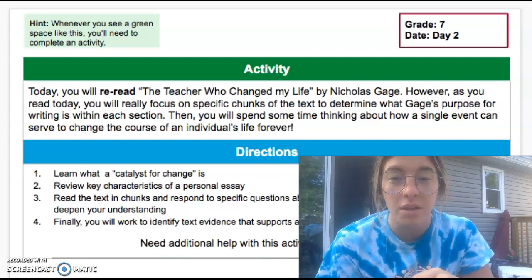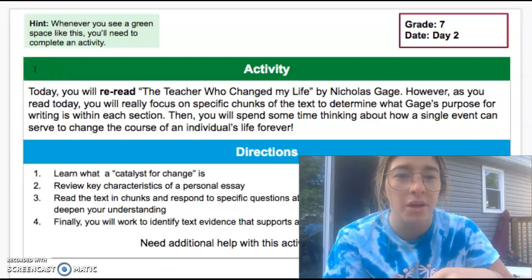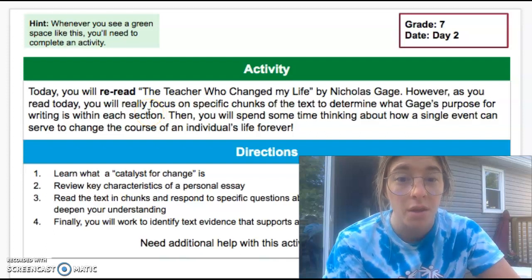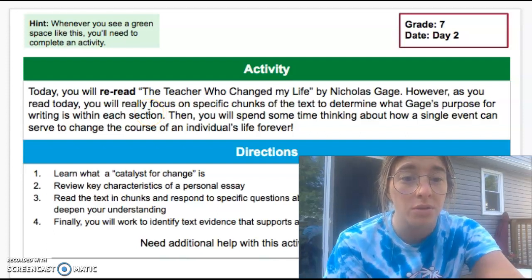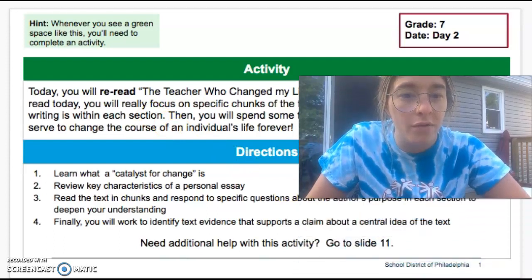So let's get started. Whenever you see a green box, that means you're going to complete an activity. Today, you'll reread The Teacher Who Changed My Life by Nicholas Gage. However, as you read today, you will really focus on specific chunks of the text to determine what Gage's purpose for writing is within each section. Then you'll spend some time thinking about how a single event can serve to change the course of an individual's life forever.